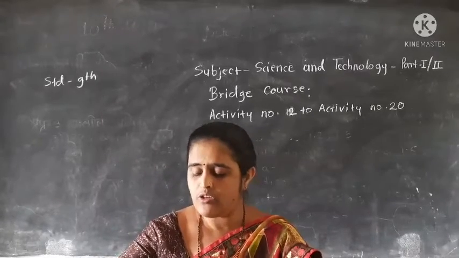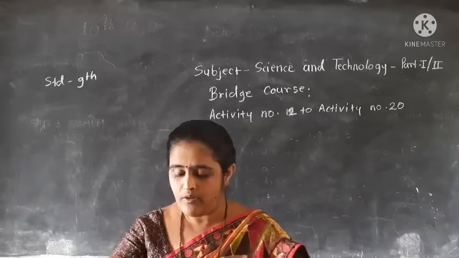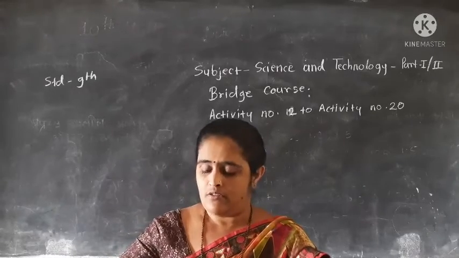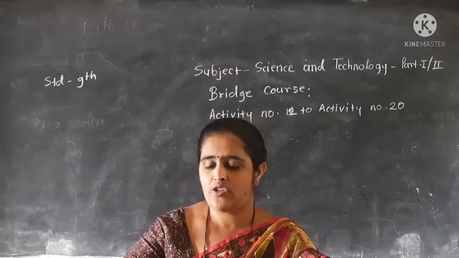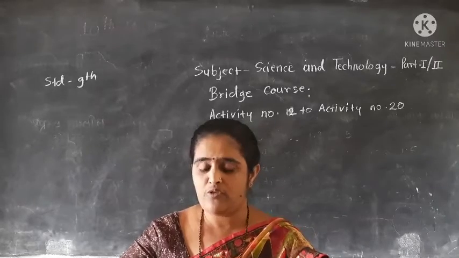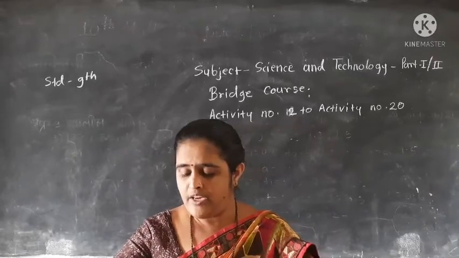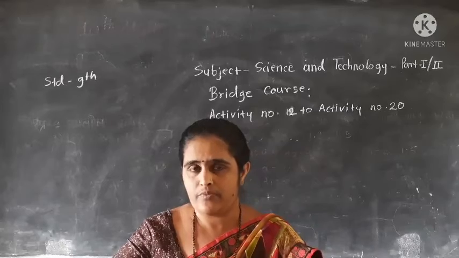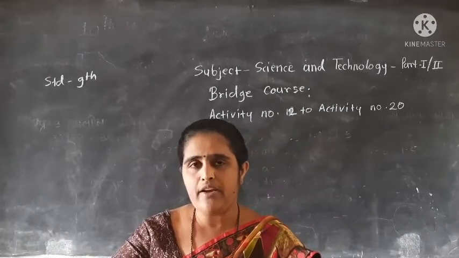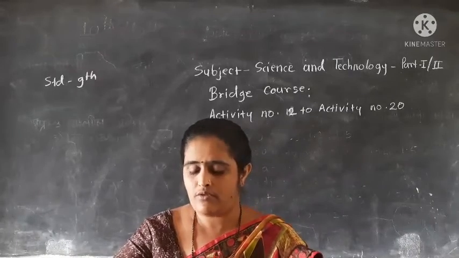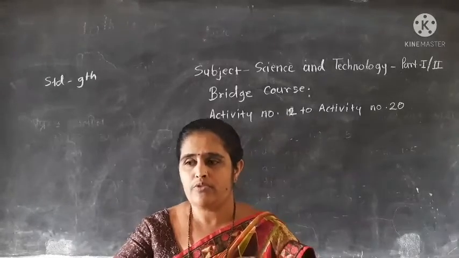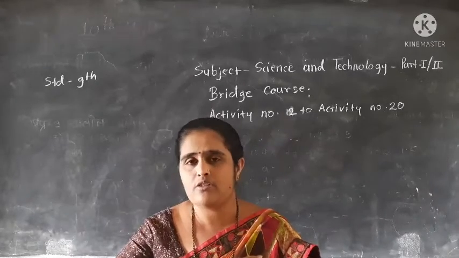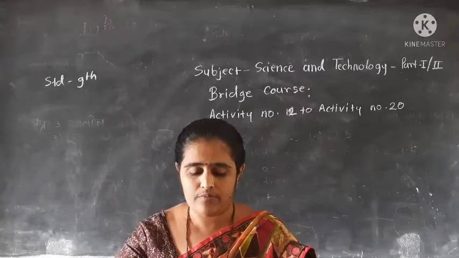Question number 3, write reasons for diminishing the ecosystem, or write any two precautions or preventive measures for conservation of the ecosystem. Okay, first, avoid deforestation. It is the first preventive measure for protecting our ecosystem. Then protect our food chain. It is also one of the preventive measures for conservation of our ecosystem.